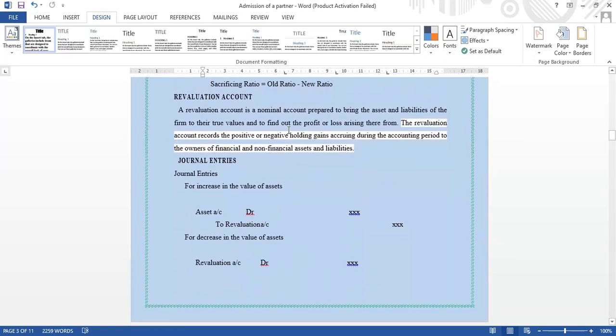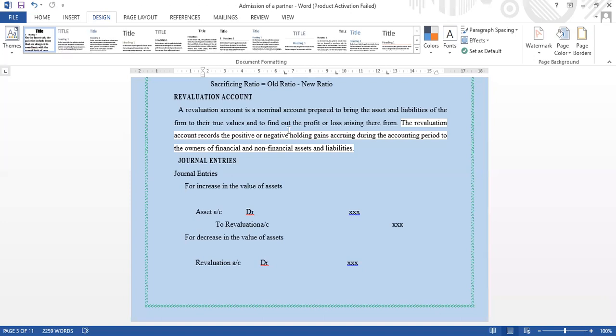A revaluation account is a nominal account prepared to bring the assets and liabilities of the firm to their true values and to find out the profit or loss arising therefrom. The revaluation account records the positive or negative holding gains occurring during the accounting period to the owners of financial and non-financial assets and liabilities. I have given some of the journal entries.